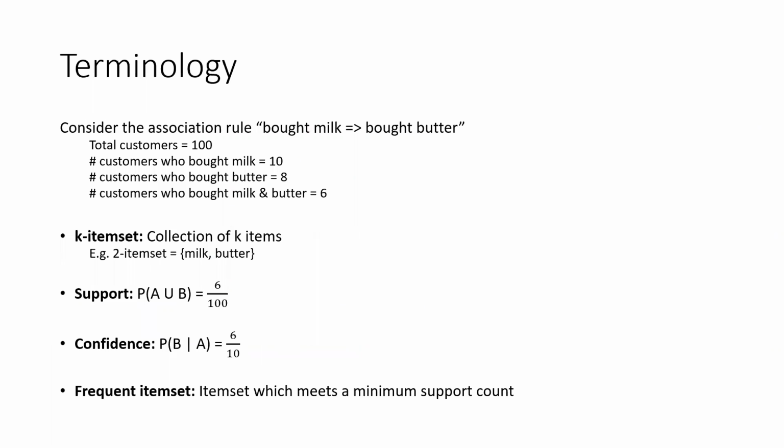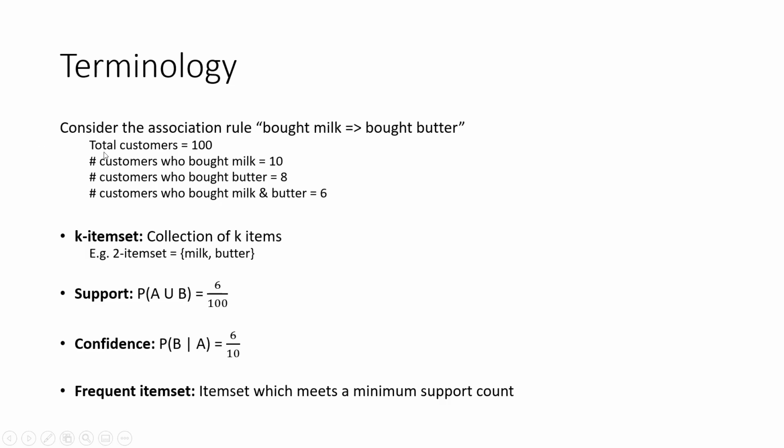Okay, let me go to the next slide. Before we get into how the algorithm actually works, there is a little bit of terminology involved. Just consider, for example, this particular rule: customers who bought milk are likely to buy butter, or customers who bought milk also bought butter. This is a sample association rule that I'm taking.